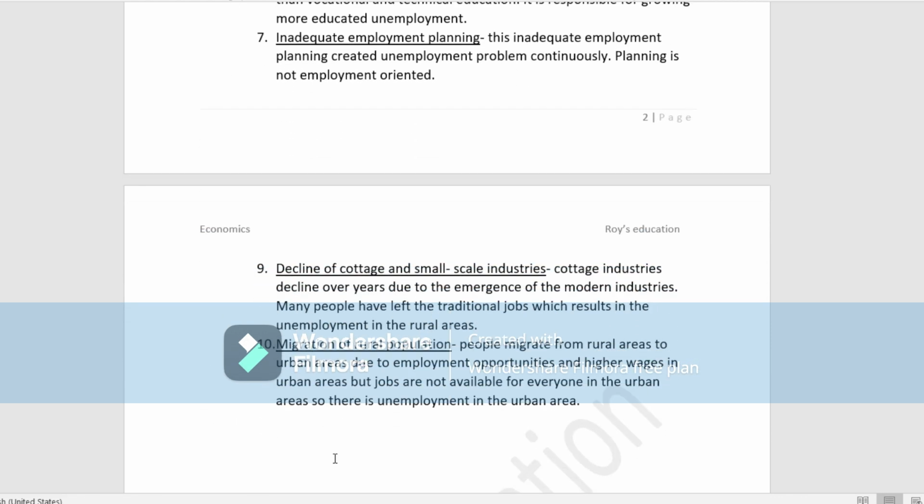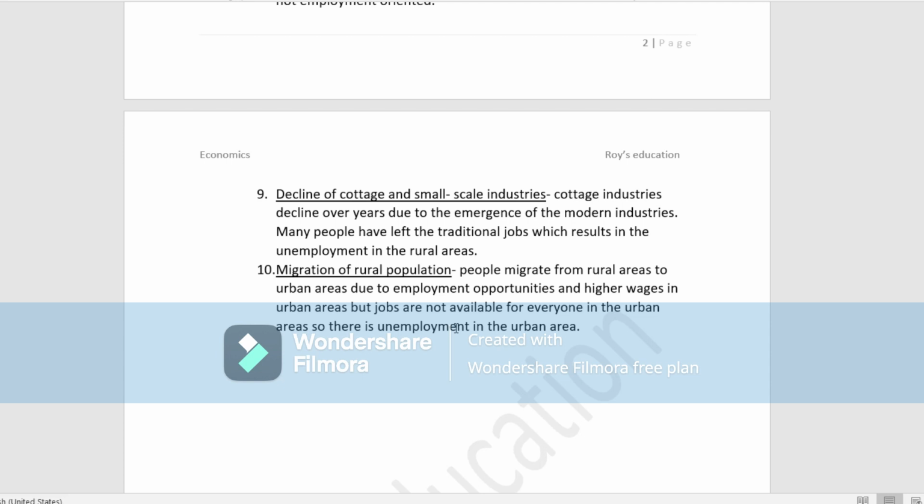Next is the decline of cottage and small scale industry, the ninth point. Cottage industries have declined over the years due to the emergence of modern industries. People are leaving the traditional jobs, which results in unemployment in the rural areas. Generally these cottage industries are set up in the rural areas. Now, as modern industries are adopted, people are migrating from the rural to the urban areas. Therefore there is unemployment in the rural areas, and the urban areas are overburdened, and even in the urban areas they are failing to give employment to the growing population.